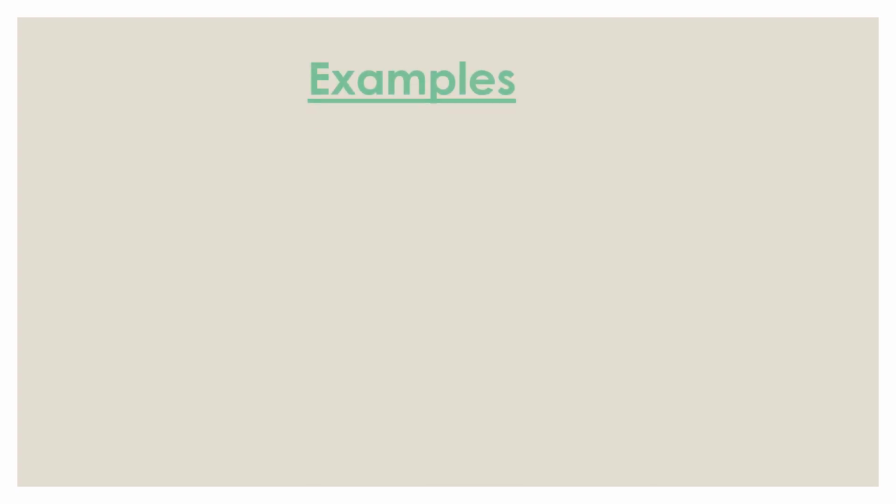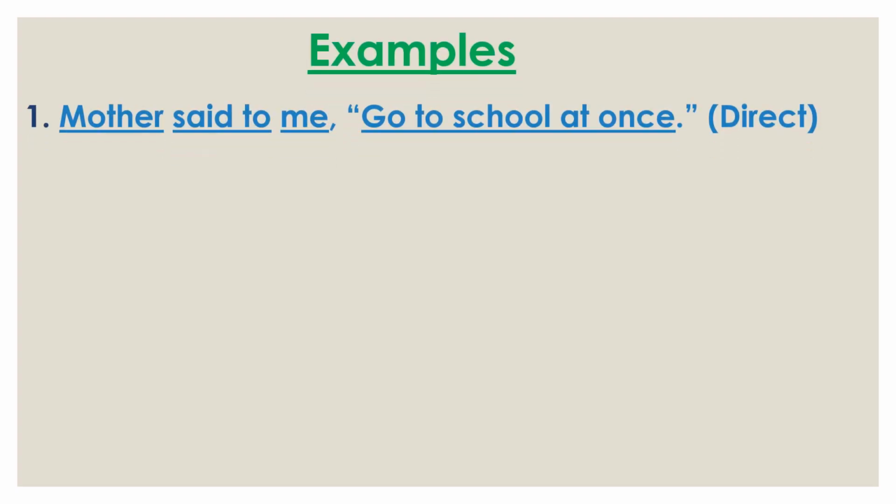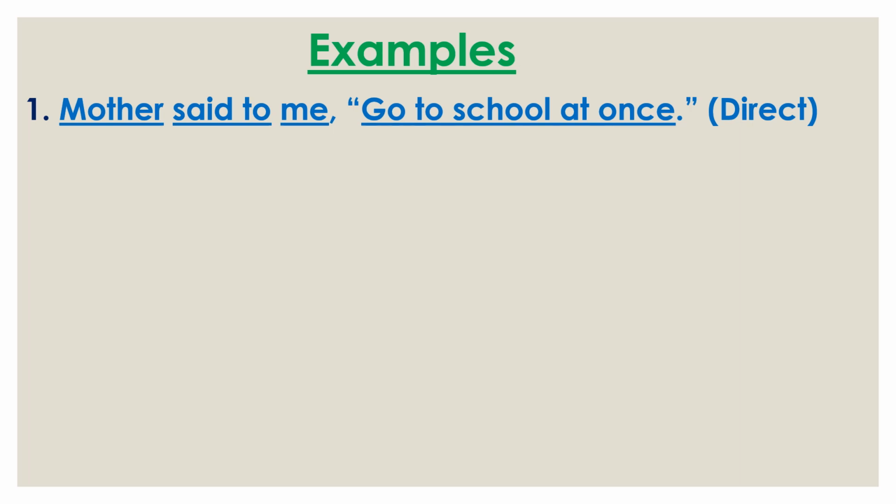Now see some examples. The first example: mother said to me, go to school at once. This is direct. Here mother is the speaker, said to is the reporting verb in past tense, me is the listener, and go to school at once is an imperative sentence indicating order sense.